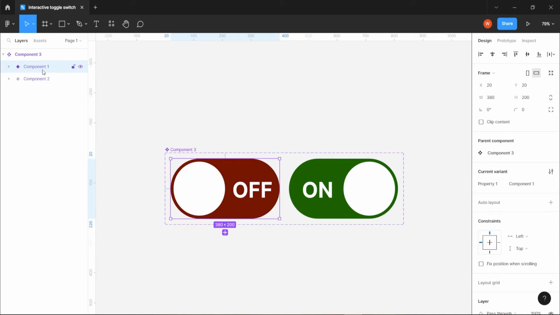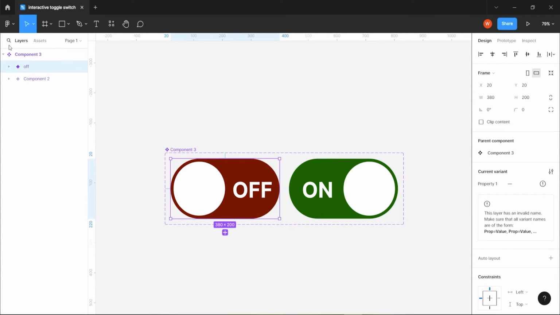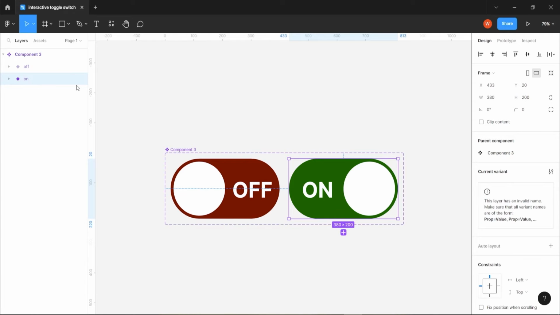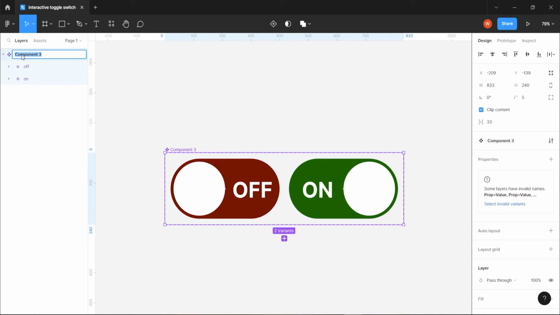And here we can go and rename them. This component we can call the off button. And this one, you can name it on. And for the main, we can write toggle.